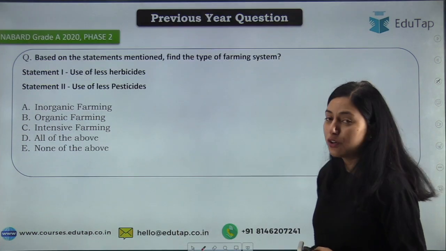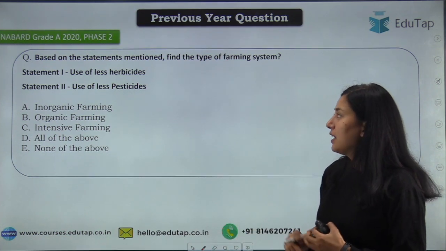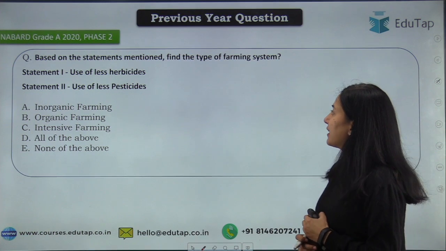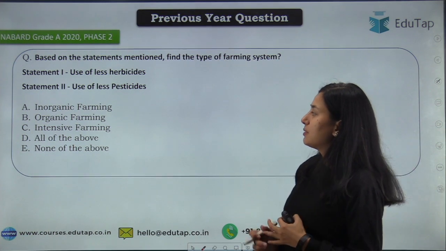Let's now move on to the next question, which was asked in NABARD Grade A 2020 Phase 2. Based on the statements mentioned, find the type of farming system. Your statements are: use of less herbicide, use of less pesticide.